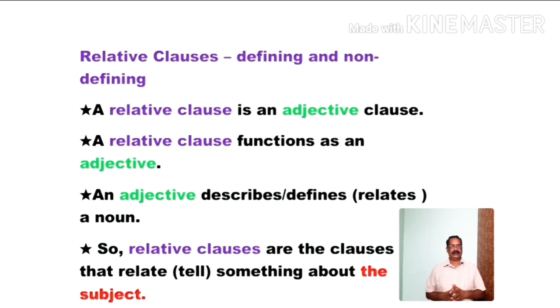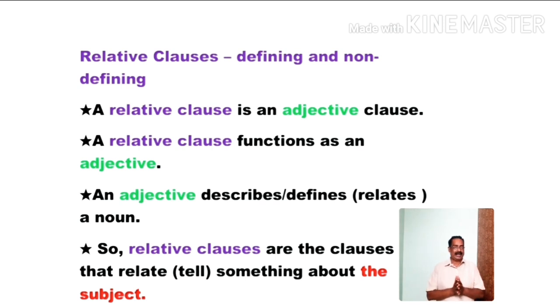A relative clause is an adjective clause. We know what adjectives do. Adjectives qualify or modify nouns. It is clear. Then, what is a relative clause? A relative clause is an adjective clause. This relative clause functions as an adjective.